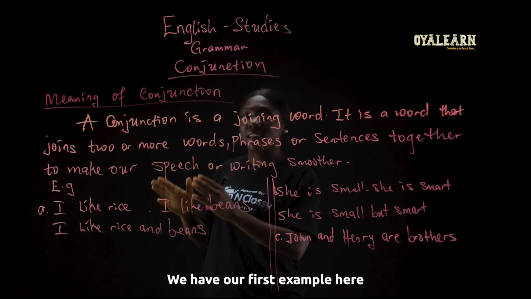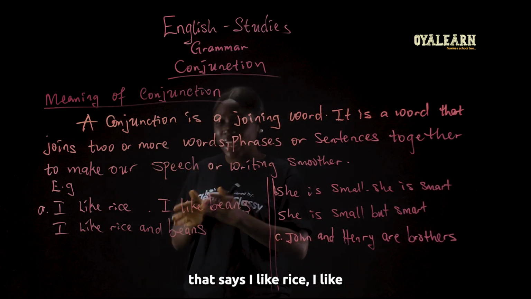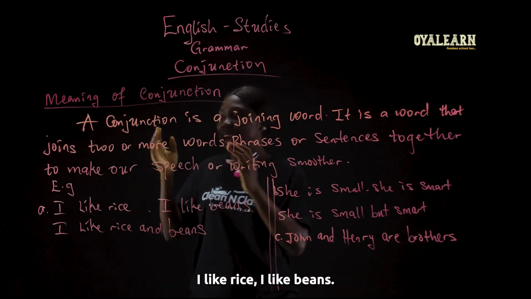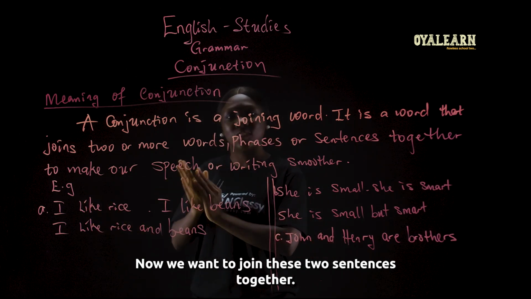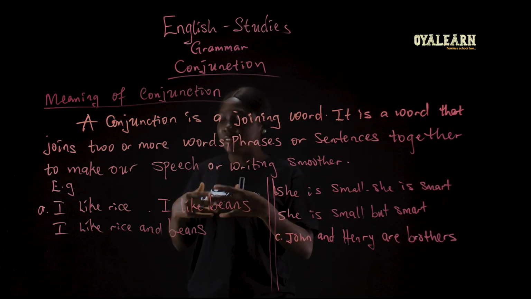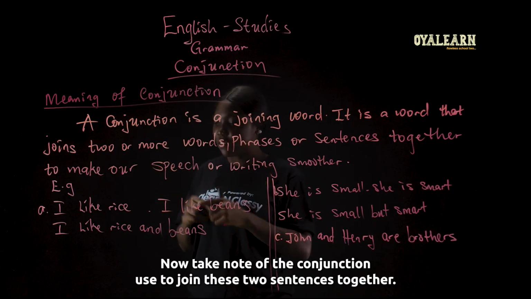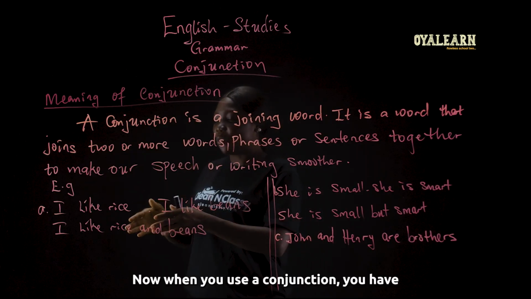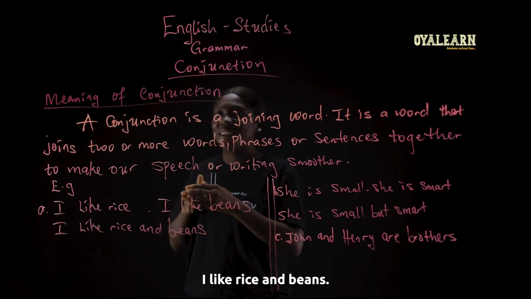We have our first example here that says, I like rice. I like beans. Now, these are two sentences. We want to join these two sentences together. We will add a conjunction to join them together. Now, take note of the conjunction used to join these two sentences together. When you use a conjunction, you have I like rice and beans.